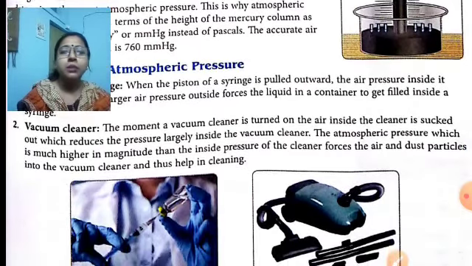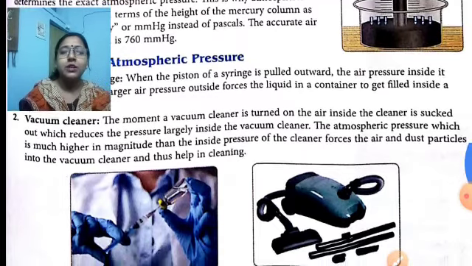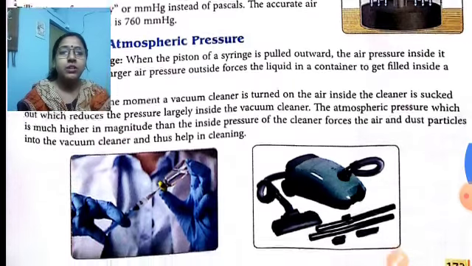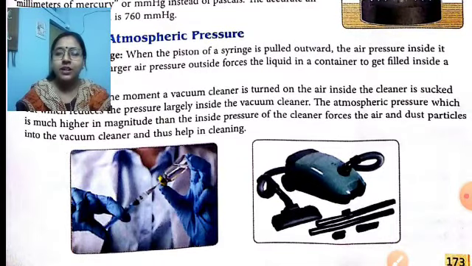Number two, vacuum cleaner. The vacuum cleaner is used to clean the house. The moment a vacuum cleaner is turned on, the air inside the cleaner is sucked out, which reduces the pressure largely inside the vacuum cleaner. That is why the atmospheric pressure outside increases, and it goes along with the dust and air particles into the vacuum cleaner. In this way, our houses get clean.